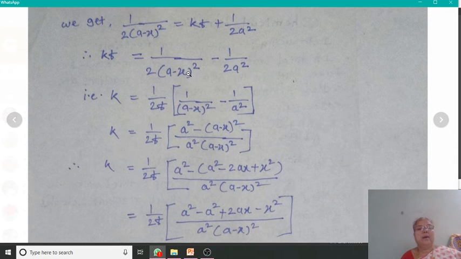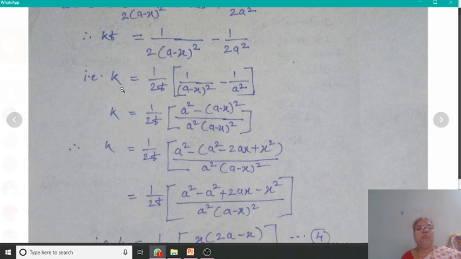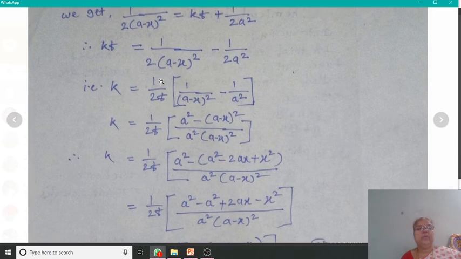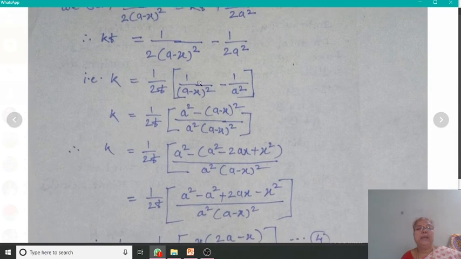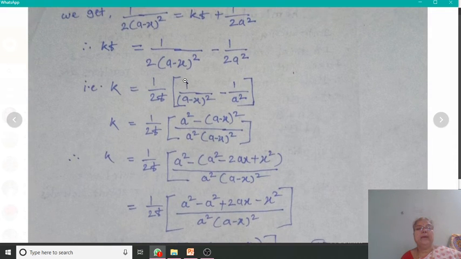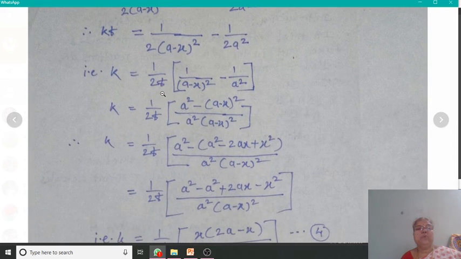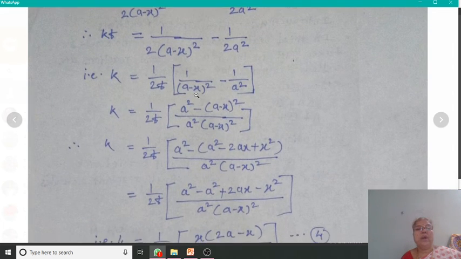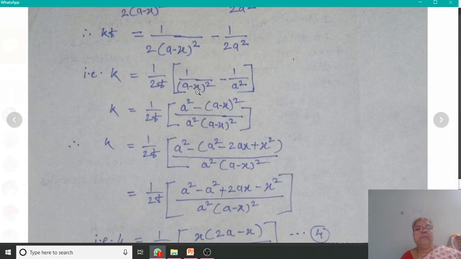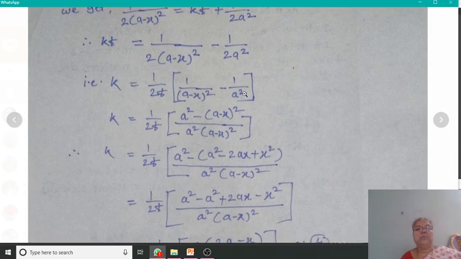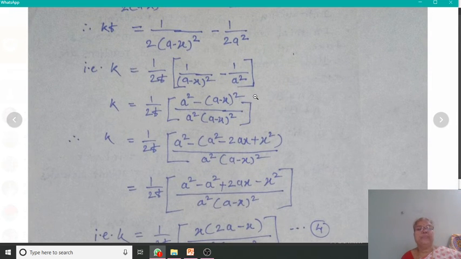Therefore, we can write the equation for k as k = 1/(2t) [1/(a − x)^2 − 1/a^2]. Here 2 is common, therefore we have taken it out.